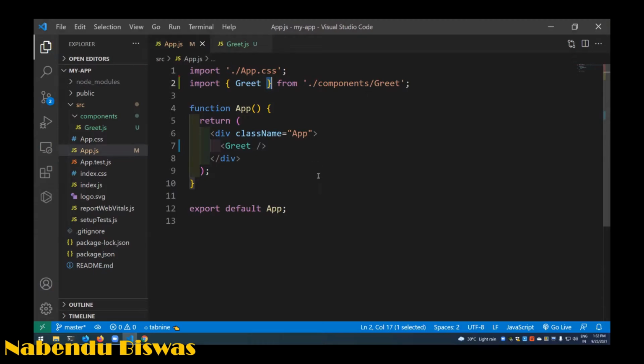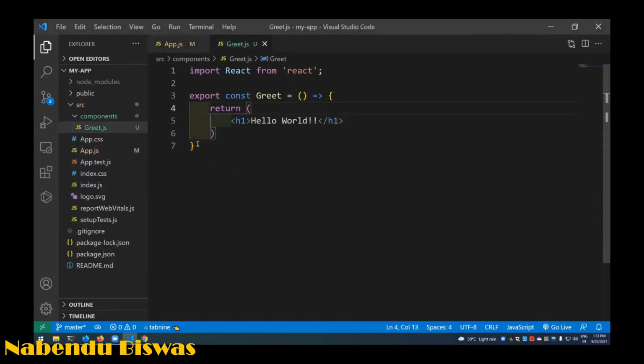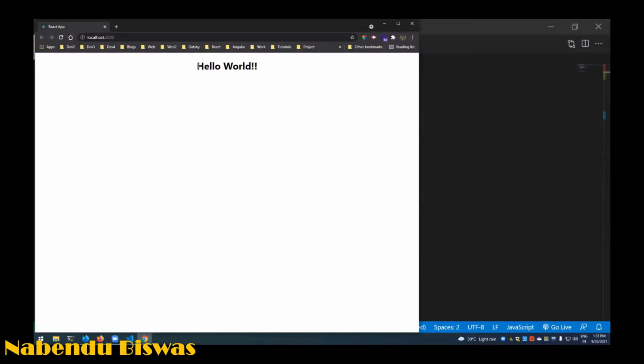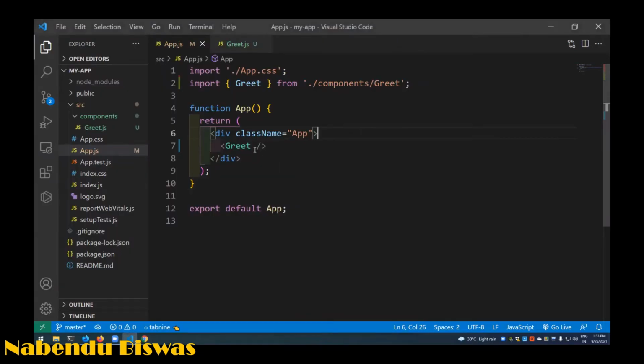And if I save it, okay, this is not that kind of import. This is called default import, and we are going to have a named import also later. This kind of import is generally used when we have 3-4 exports, like some functions we can export like this. So if I do this and come here, see, hello world has been printed. That is coming from this component.